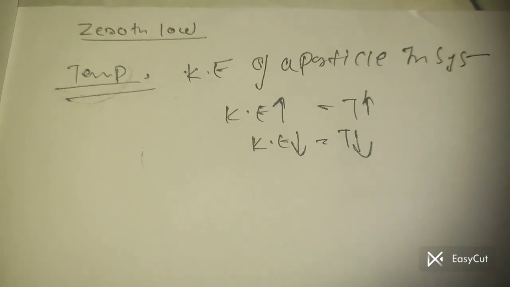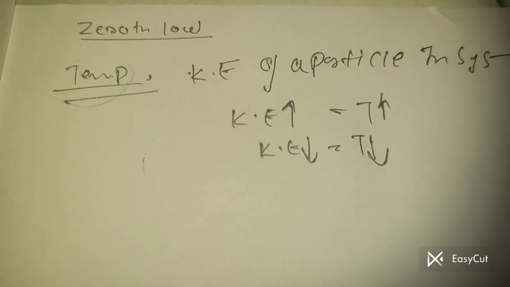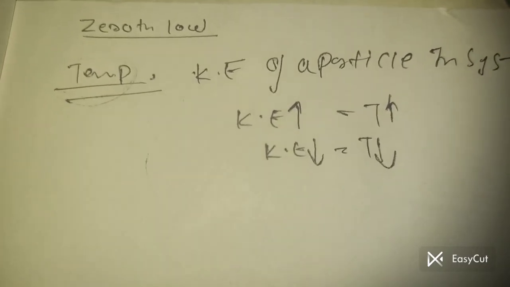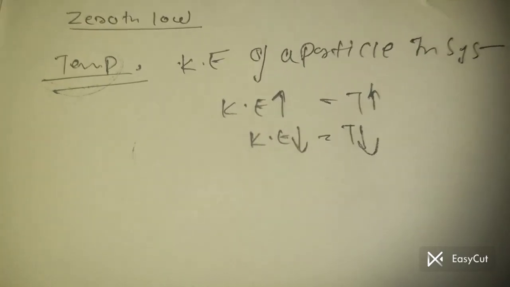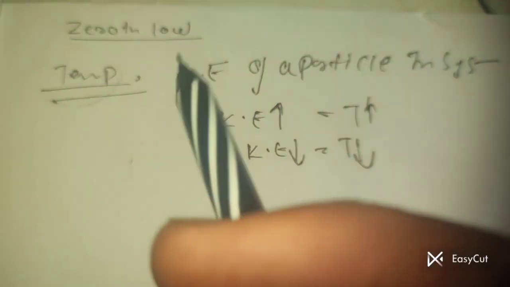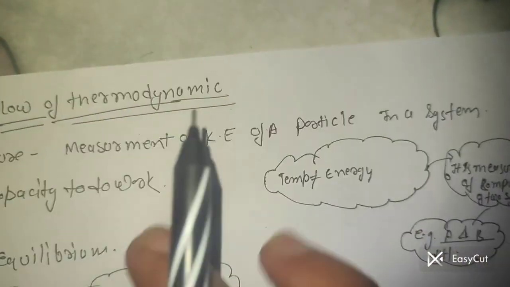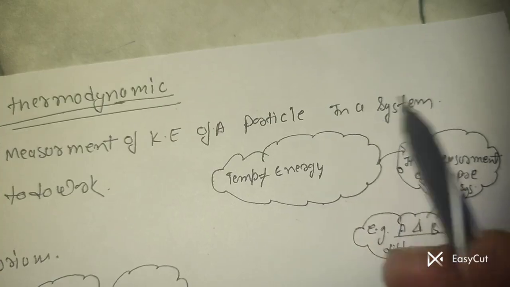If you slow down rubbing your palm with your fingers or your pen, the kinetic energy is now less and the temperature is less. So temperature is the measurement of kinetic energy of a particle in a system.